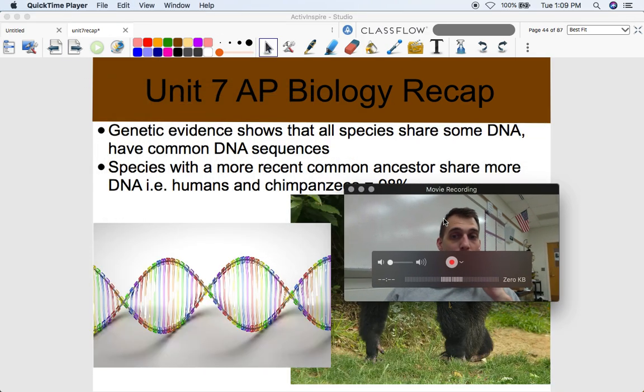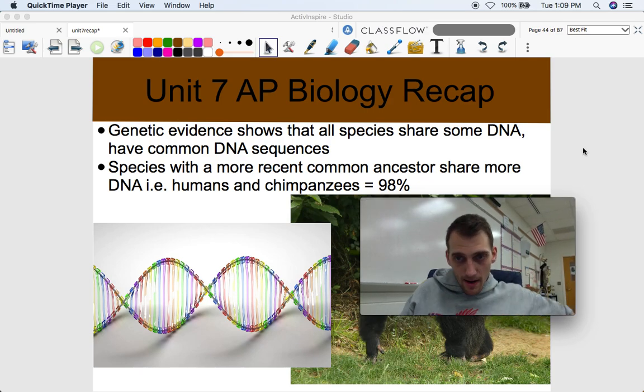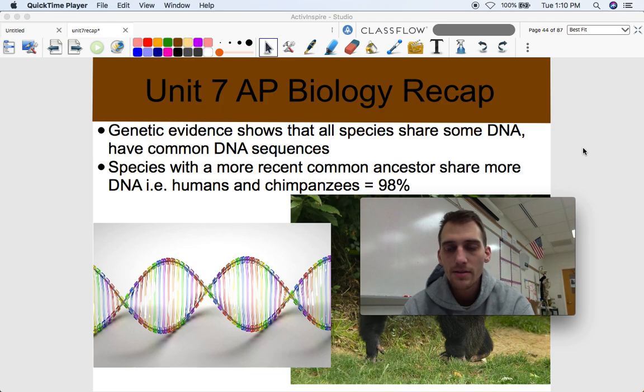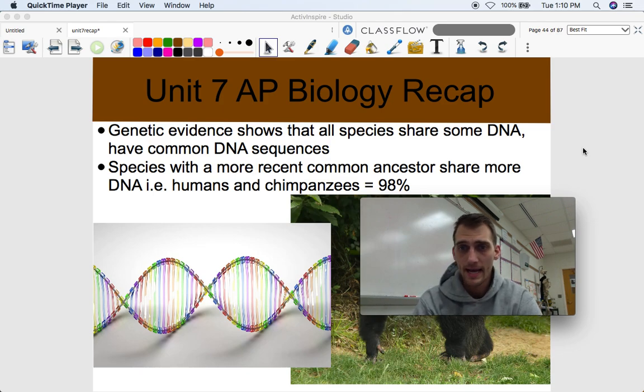All right. Okay, so two more forms of evidence that we're going to talk about before we wrap up this topic. Genetic evidence shows that all species share some DNA. Darwin was not able to study genetics because that whole field of science was not available at the time. But genetic evidence shows that all species share some DNA and have common DNA sequences. Bacteria, archaea, amoeba, fungi, plants, animals, everything has DNA and shares some DNA sequences. Species with more recent common ancestors share more DNA.